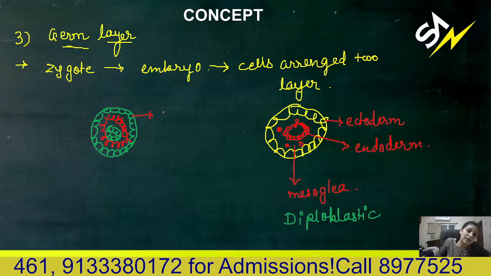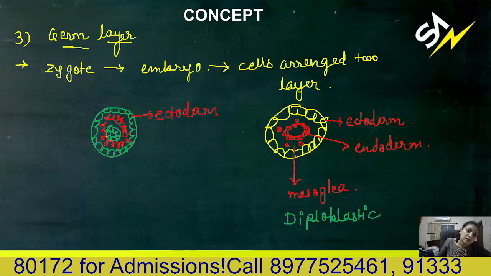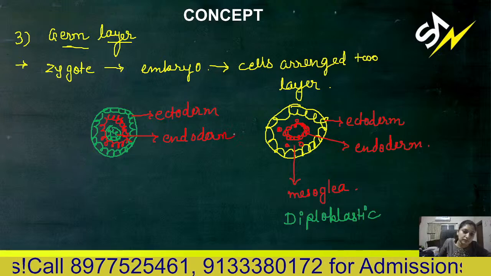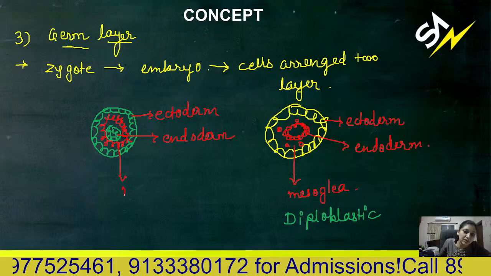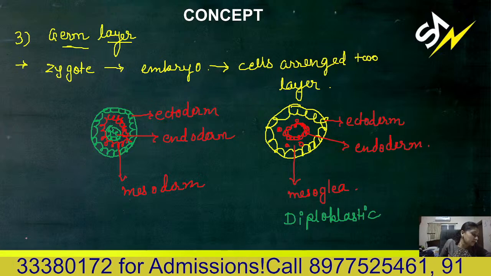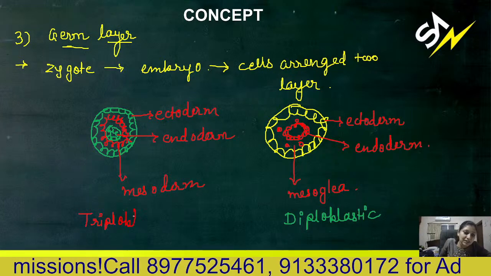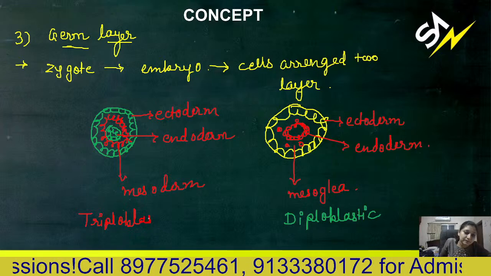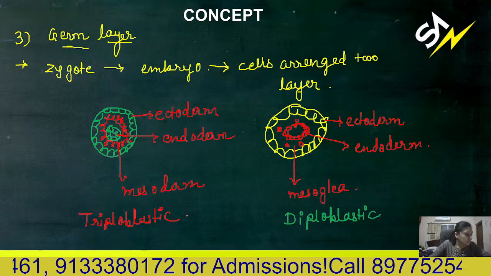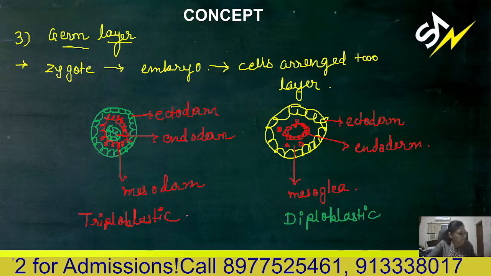This is the ectoderm, the innermost is endoderm, and between them is mesoderm. When the three layers are completely formed in an organism, this is known as triploblastic condition. Is that clear, Niharika? This is called triploblastic condition.